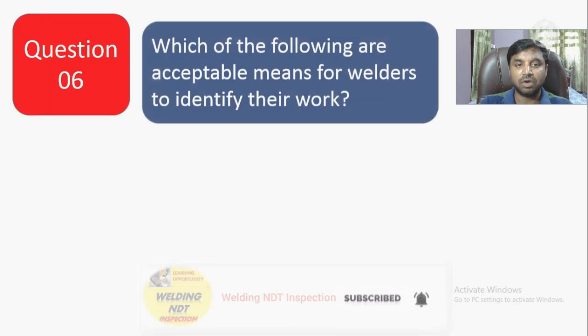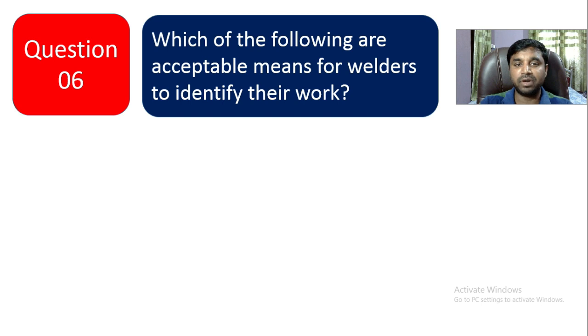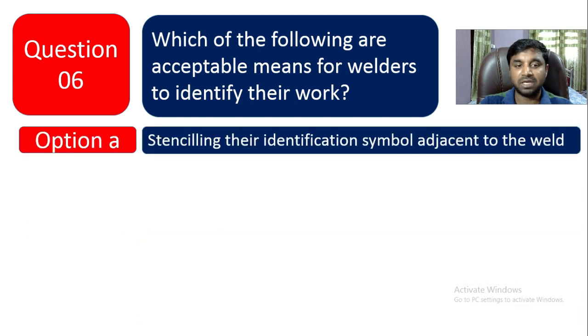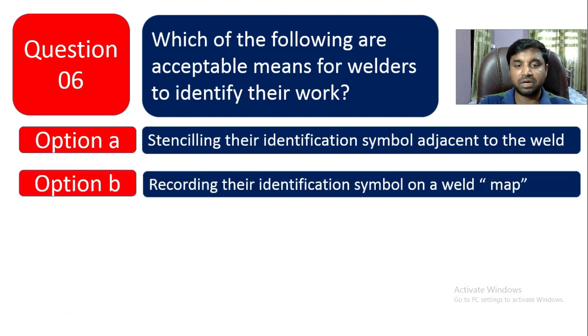Question 6. Which of the following are acceptable means for a welder to identify their work? If you see a welder working at site, what is their identity? Option A is stenciling their identification symbol adjacent to the weld. Option B is recording their identification symbol on a weld map.